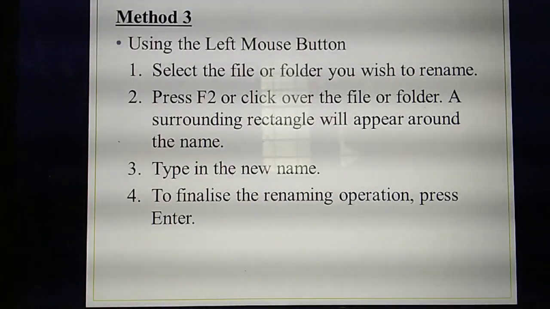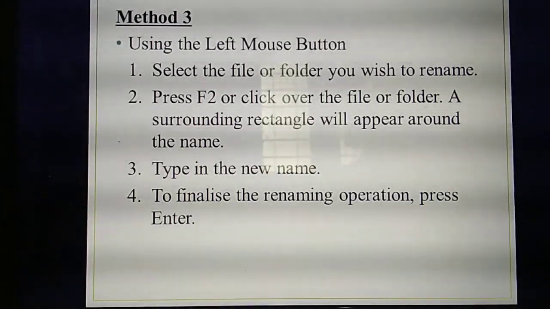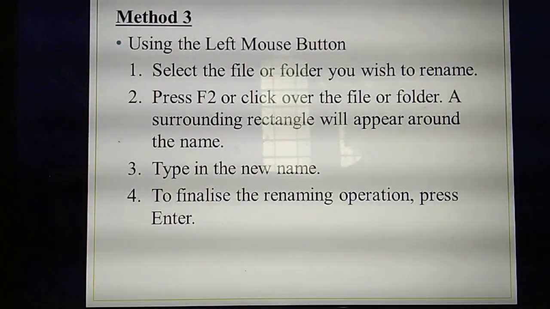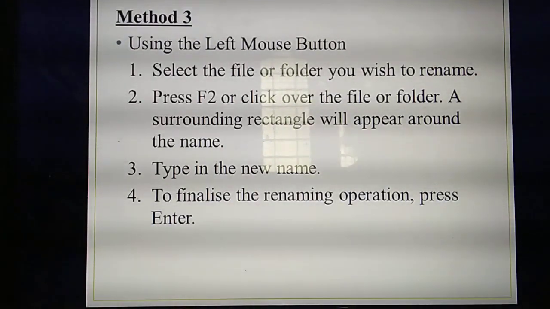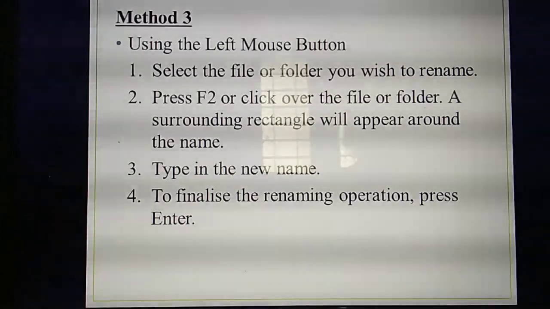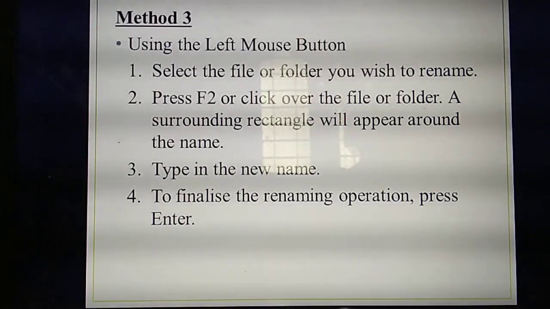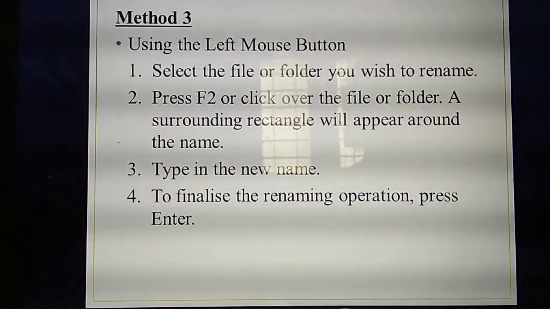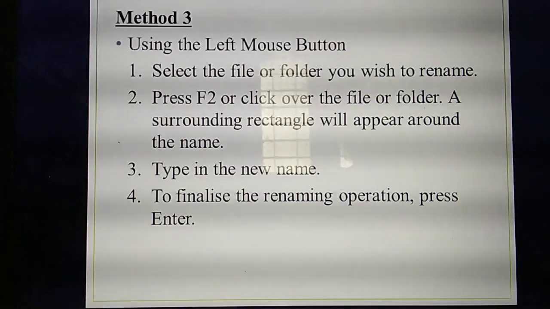Understand? So what's the third method using the left mouse button? First you need to select the file. Then you need to click the left mouse button. Then press the F2 button on your keyboard. The rectangle box will be displayed under the folder. In the rectangle place, you need to type the new name for your folder and press enter.